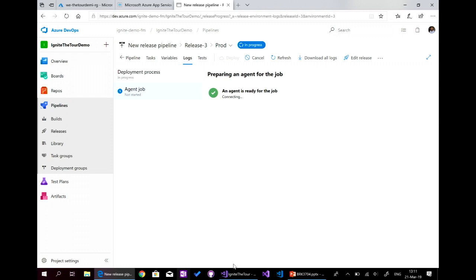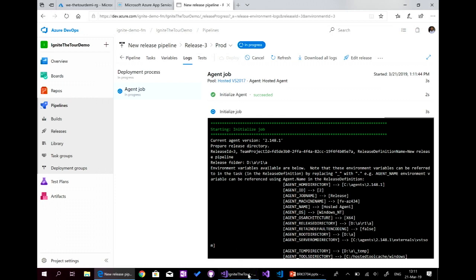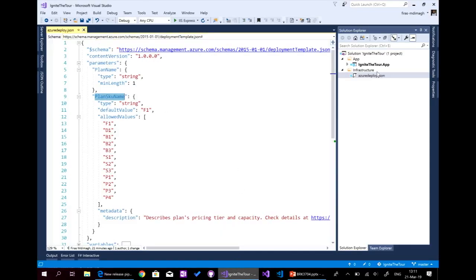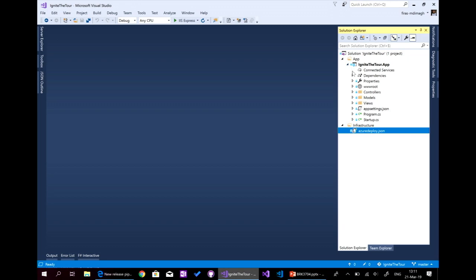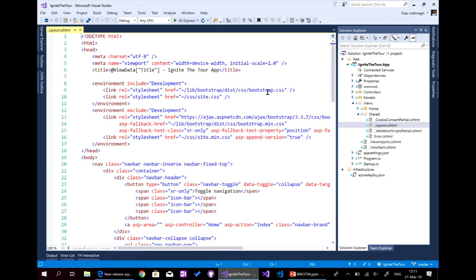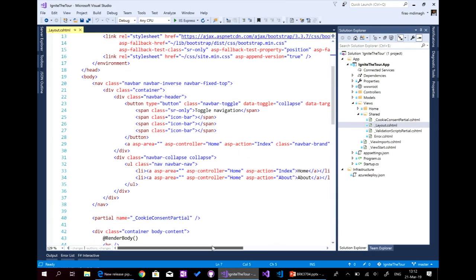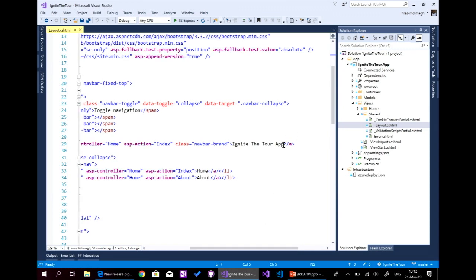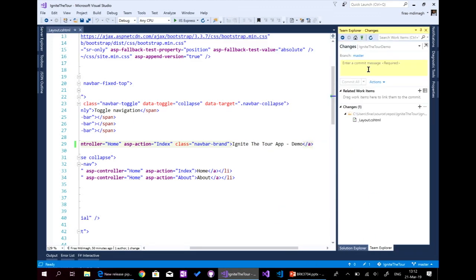We'll have two things in parallel, and we'll update it here. It's in the view, shared. So instead of having here the title, tour app, we'll add demo, and we'll commit directly from here and update title.